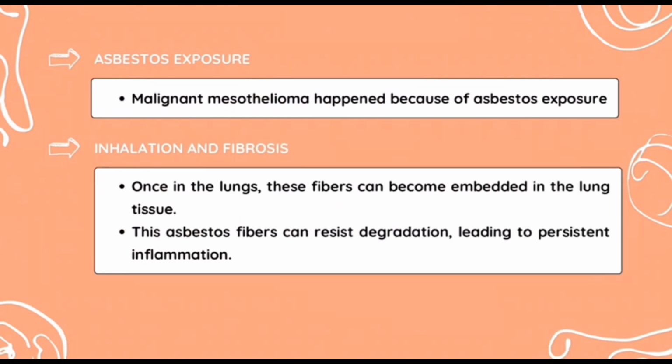As we know, malignant mesothelioma happens because of asbestos exposure. Just like mentioned just now, asbestos fibers are inhaled into the lungs when individuals are exposed to asbestos. Once in the lungs, these fibers can become embedded in the lung tissue. Macrophages, which are immune cells present in the lungs, will attempt to engulf and remove the asbestos fibers. However, these asbestos fibers can resist degradation, leading to persistent inflammation.